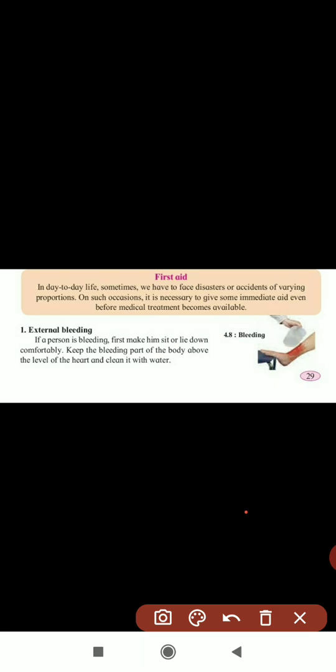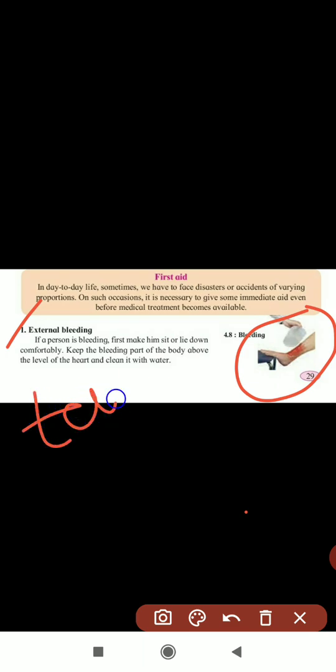If you are seeing this figure, external bleeding is there. If the person is bleeding, what should you do? First, make him sit or lie down comfortably. You have to tell that person to sit down first, and tell them to stay cool and relax.